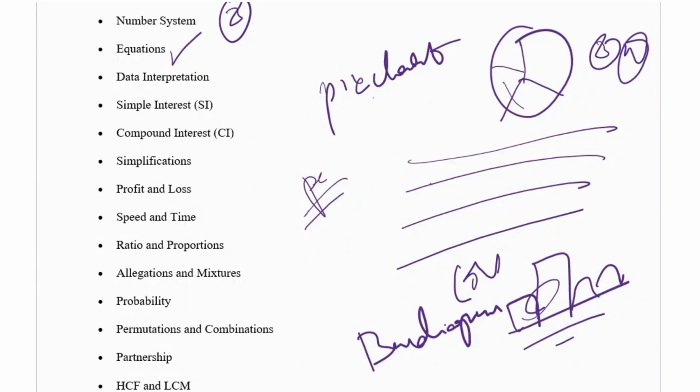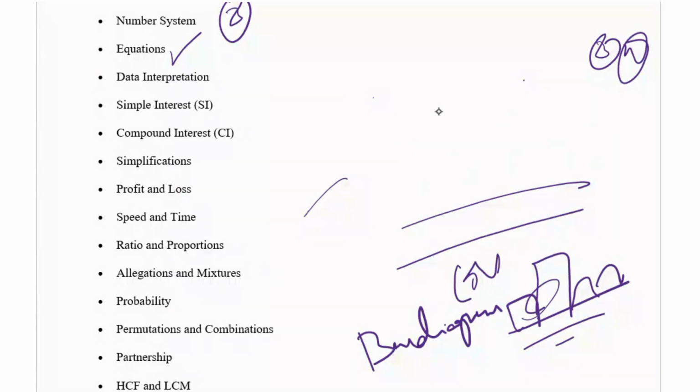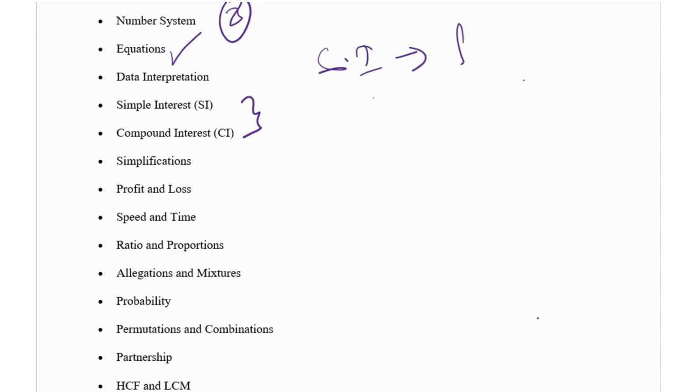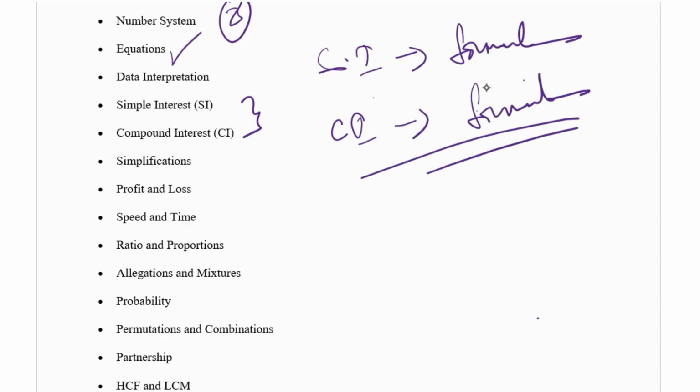Okay, and next one is simple interest and compound interest. This is one whole concept only. I mean, these two belong together. So you have to learn the simple interest formula and the compound interest formulas. These are very important. If you learn these two, then you can automatically do every question. If you solve at least 25 questions in simple interest and compound interest, it is easy to solve in the TCS NQT exam.